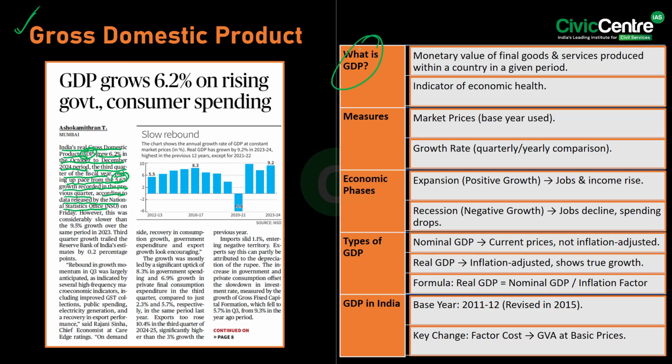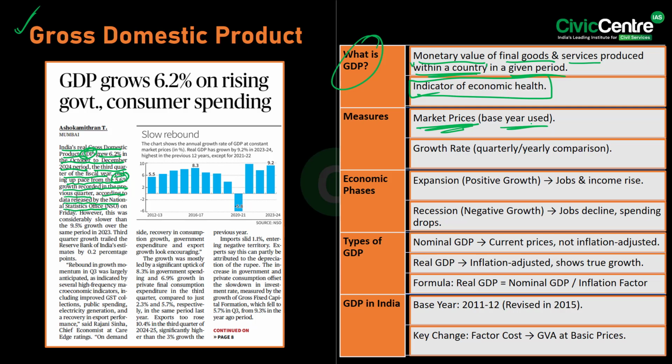Now, what is GDP? See, basically, GDP represents the monetary value of final goods and services produced within a country in a given period, usually a year. And significantly, it serves as a key indicator of economic health, reflecting the nation's output and growth. And further, this GDP is measured at the market prices using a base year for the comparison with its growth rate, indicating the economic expansion or recession.